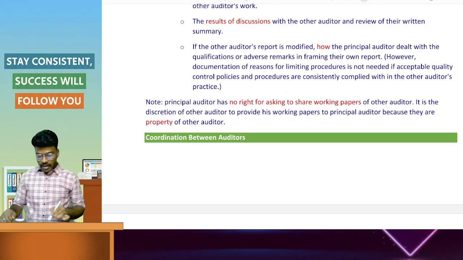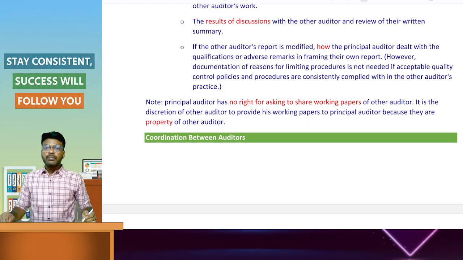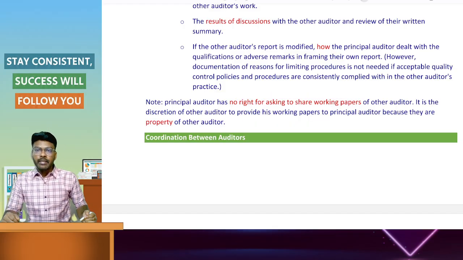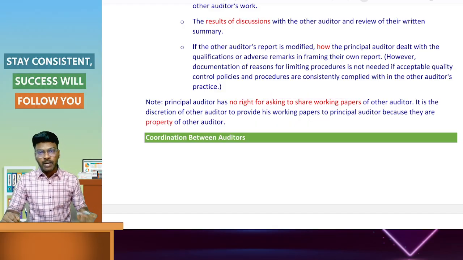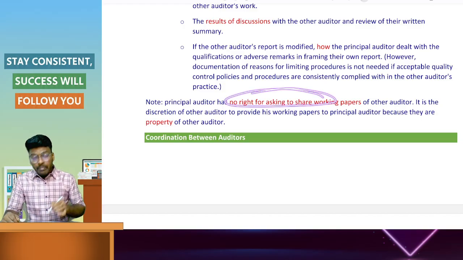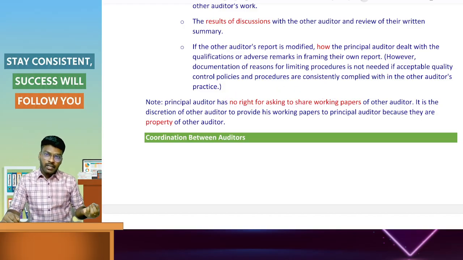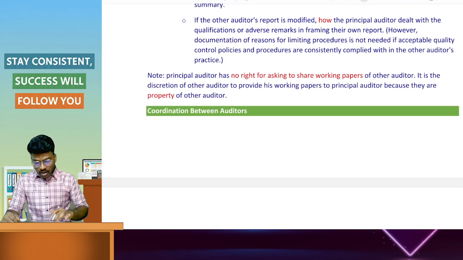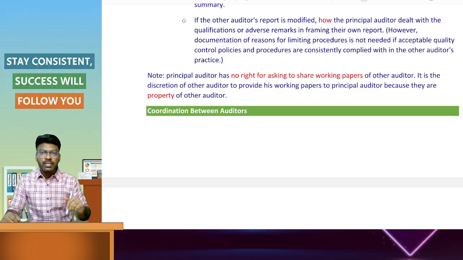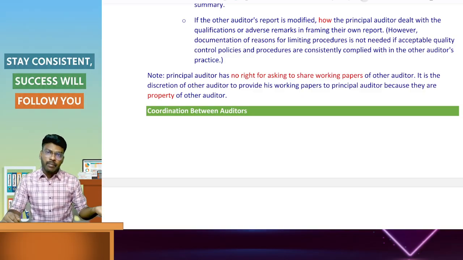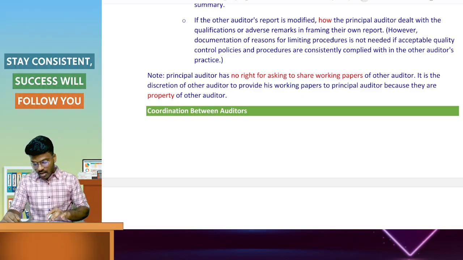In the examination, ABC and Associates is the principal auditor, and PQR and Associates is the component auditor. ABC and Associates requested the working papers of PQR and Associates.